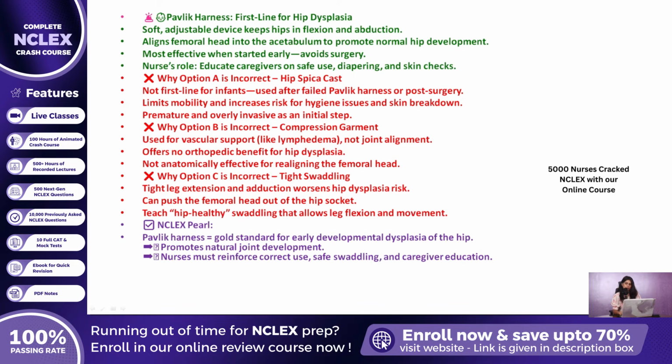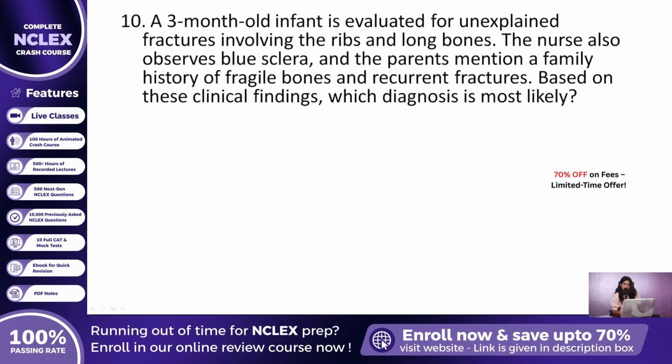Get into nurse mode. Here comes question number 10. A 3-month-old infant is evaluated for unexplained fractures involving the ribs and long bones. The nurse also observes blue sclera, and the parents mention a family history of fragile bones and recurrent fractures. Based on these clinical findings, which diagnosis is most likely?